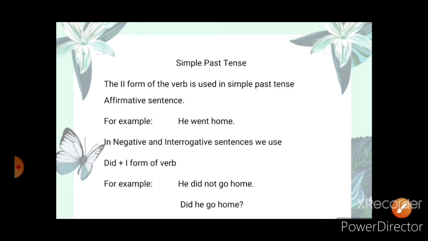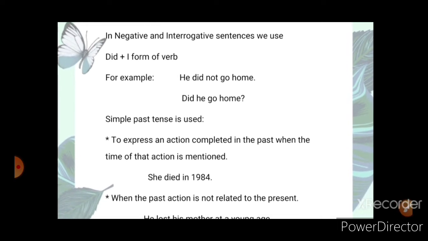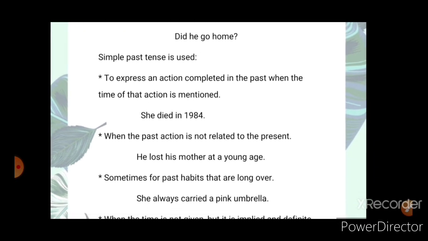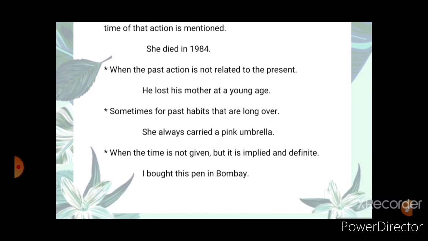Now take a look where we use simple past tense. Simple past tense is used to express an action completed in the past when the time of that action is mentioned. For example, she died in 1984. When the past action is not related to the present, we use simple past tense.